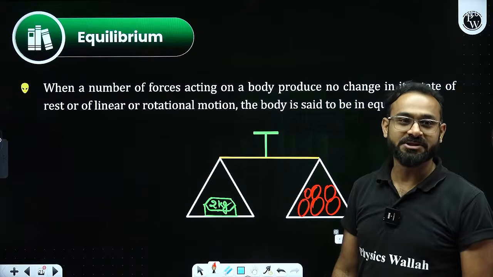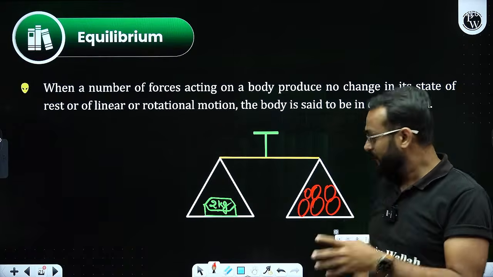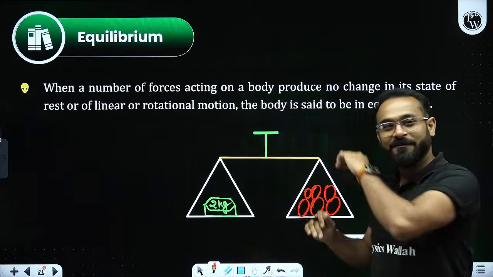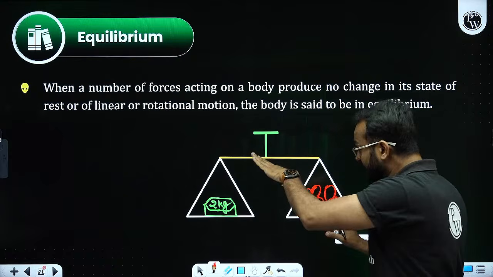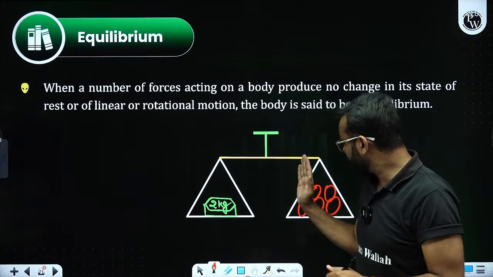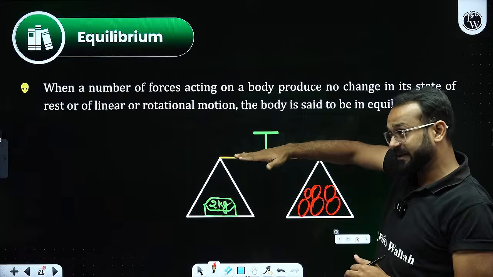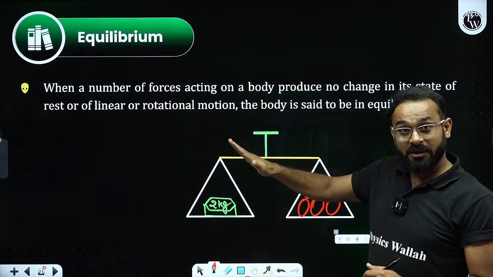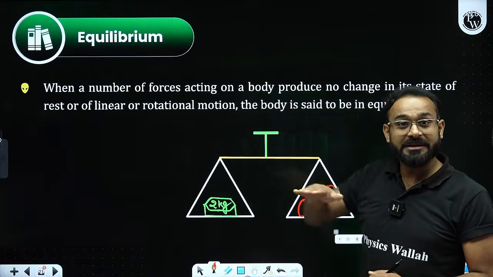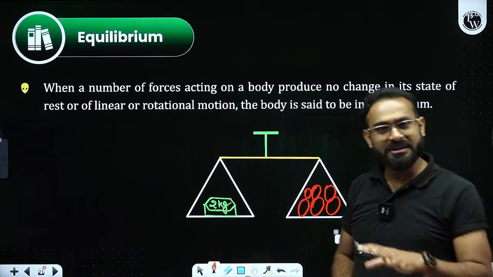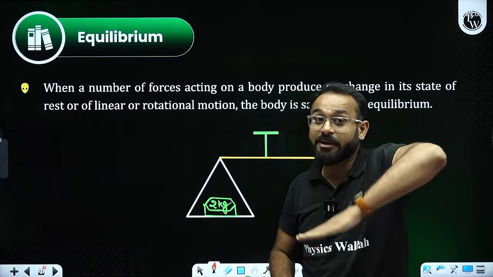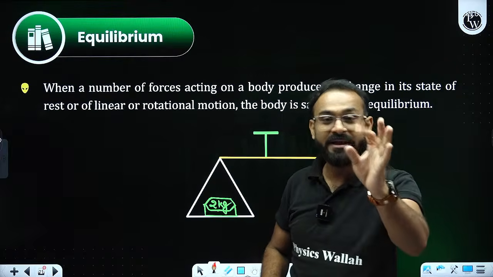What will happen initially? There are two conditions. Either the number of apples will be more, so that side is going to come down, or if the apples are less, the weight side will come down. So how are we going to balance? We check that it is in a straight balanced condition, neither going down nor up. In that case, we call it equilibrium. When there is no motion, no one moving up or down, or in clockwise or anti-clockwise motion, then we call it equilibrium.